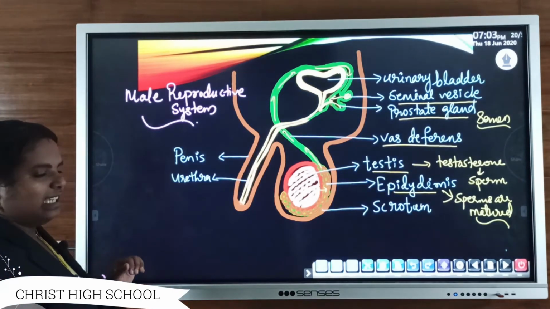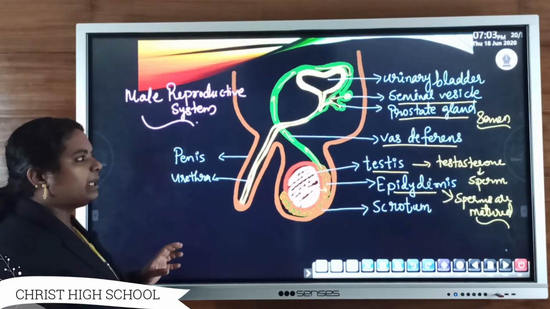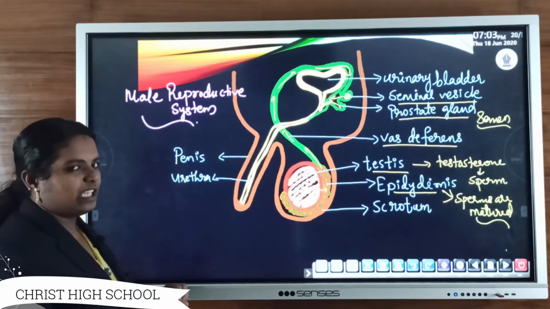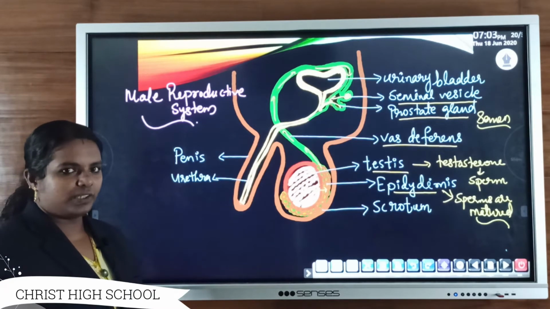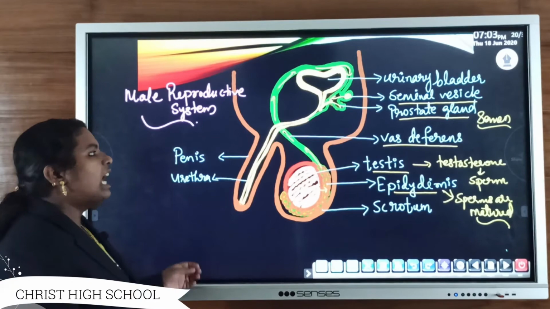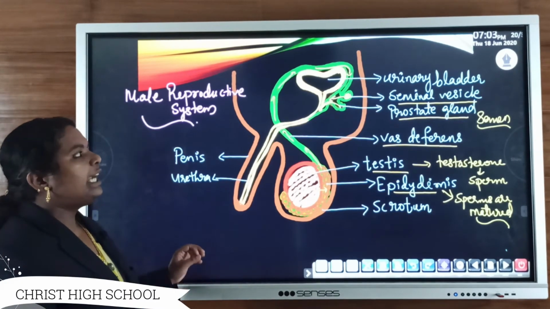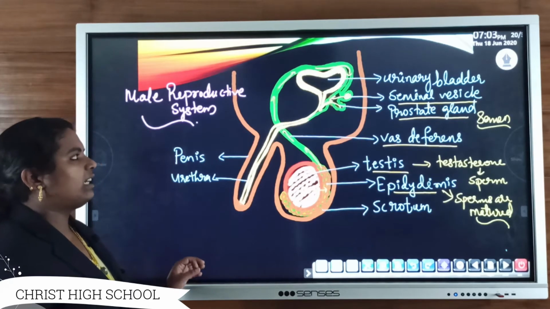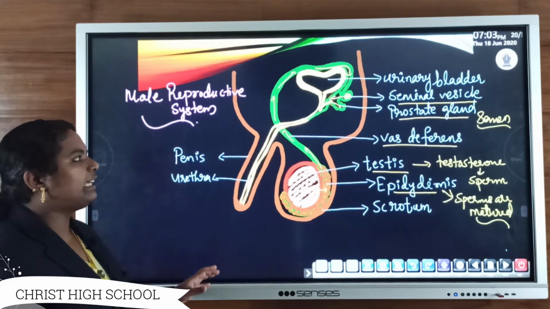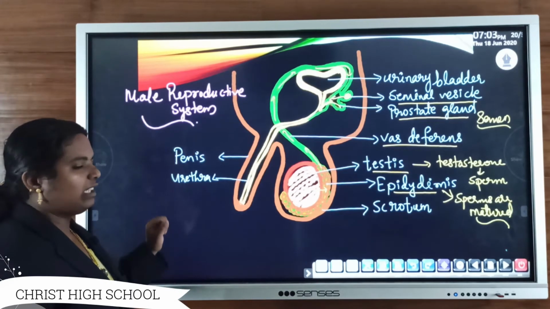Okay, common passage. The mature sperm, that is semen, the fluid part, or the alkaline secretion from the seminal vesicle as well as the prostate gland, pours into a common duct known as urethra.